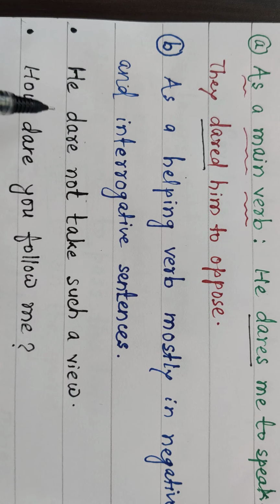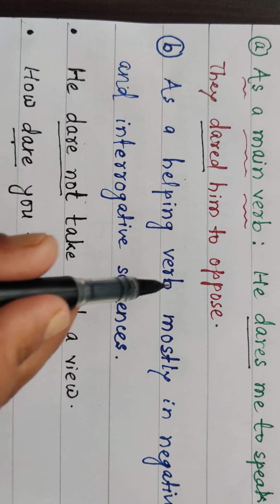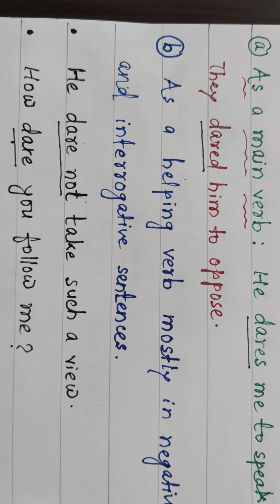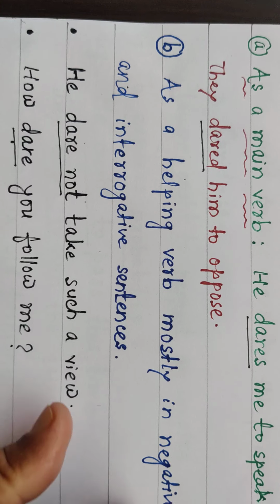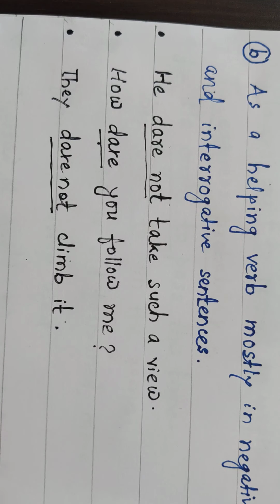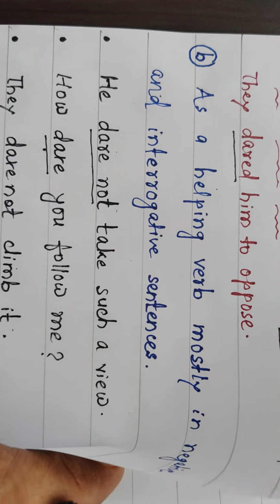Look here, dare is used. He dare not take such a view. How dare you follow me? It is an interrogative sentence. It is a negative sentence. So dare is used as a helping verb in these types of sentences. They dare not climb it. It is also another negative sentence. So these are the uses of dare.